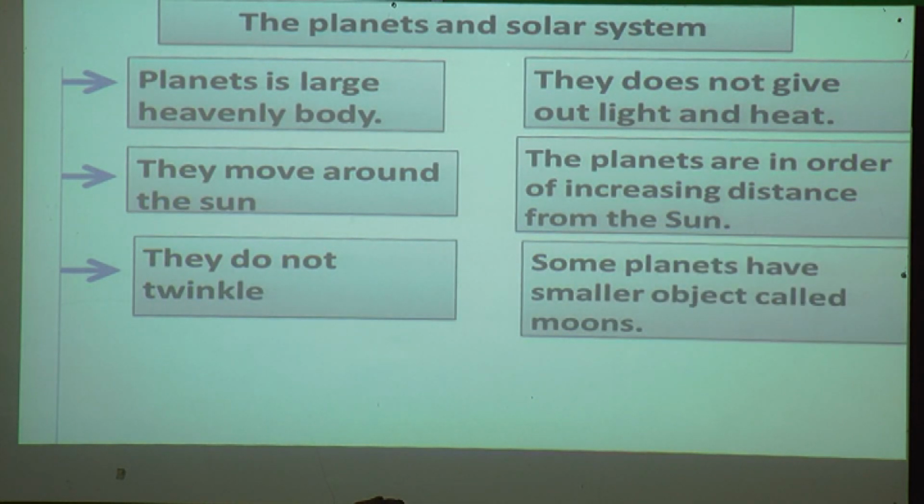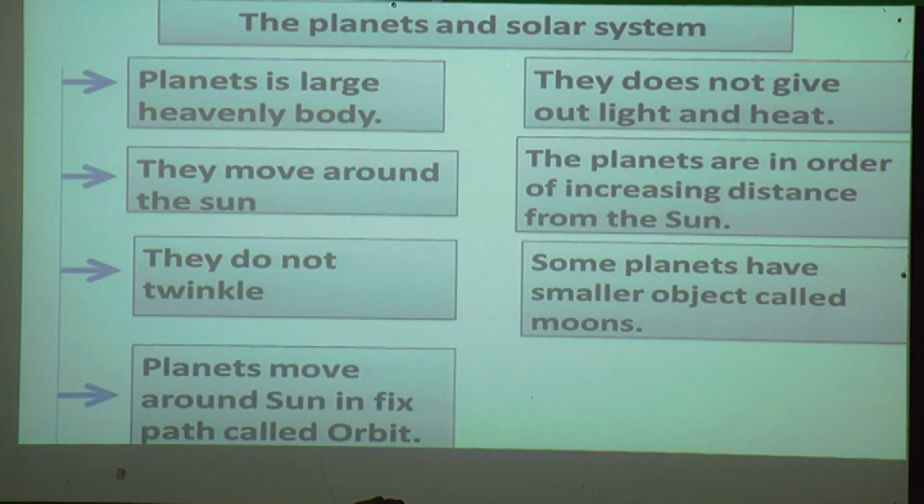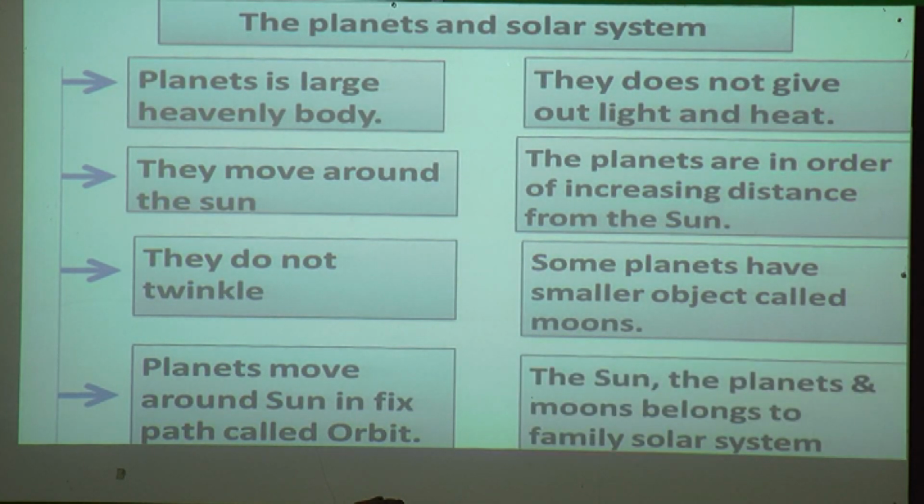Some planets have smaller objects called moons. Planets move around the sun in a fixed path called an orbit. The sun, the planets and moons belong to one family, and that family is called the solar system.